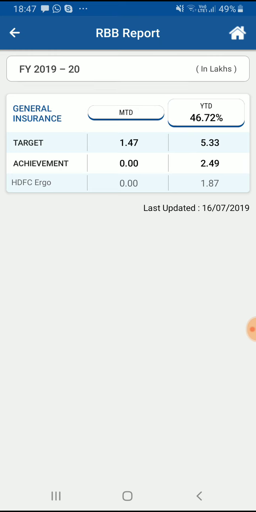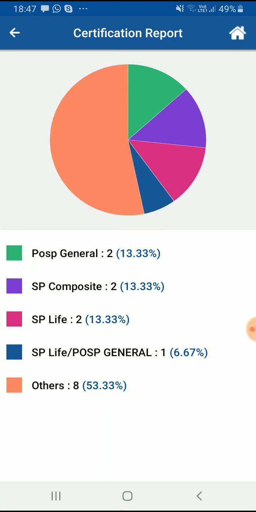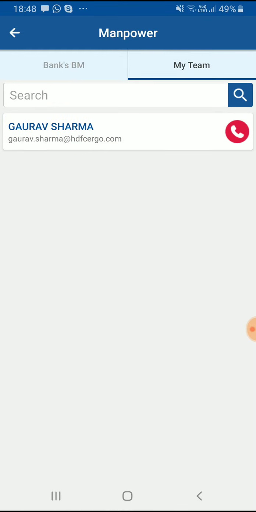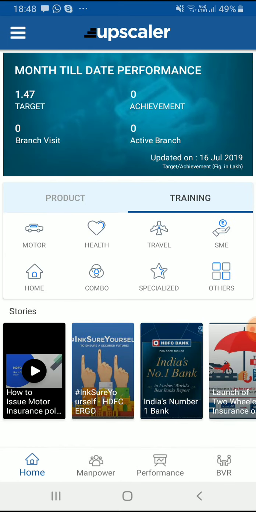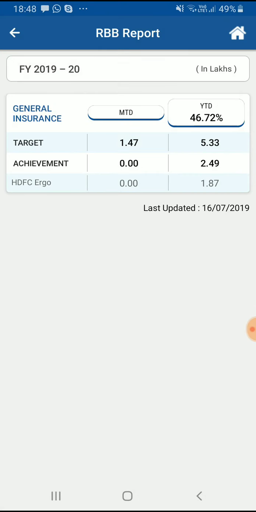Here I cannot see the data of other companies, but in the distributor login, they were able to see the data of all the companies. So this is how we are maintaining a relation between the distributor and the company. All the reports are available at their fingertips. When I click on my team, I get my upline who I can coordinate with. If I click on performance, then I get my entire performance, like the achievement and target I have to achieve and what kind of business I have done as of now.